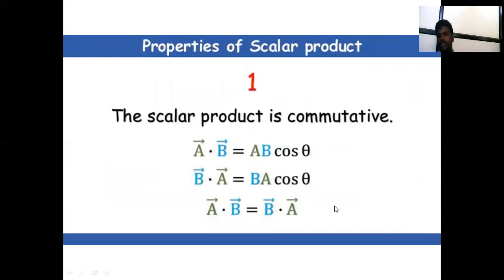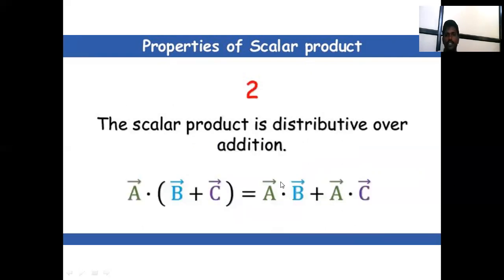Properties of the scalar product. First property: the scalar product is commutative. A bar dot B bar is equal to AB cos theta, and B bar dot A bar is equal to BA cos theta. That is the commutative property.